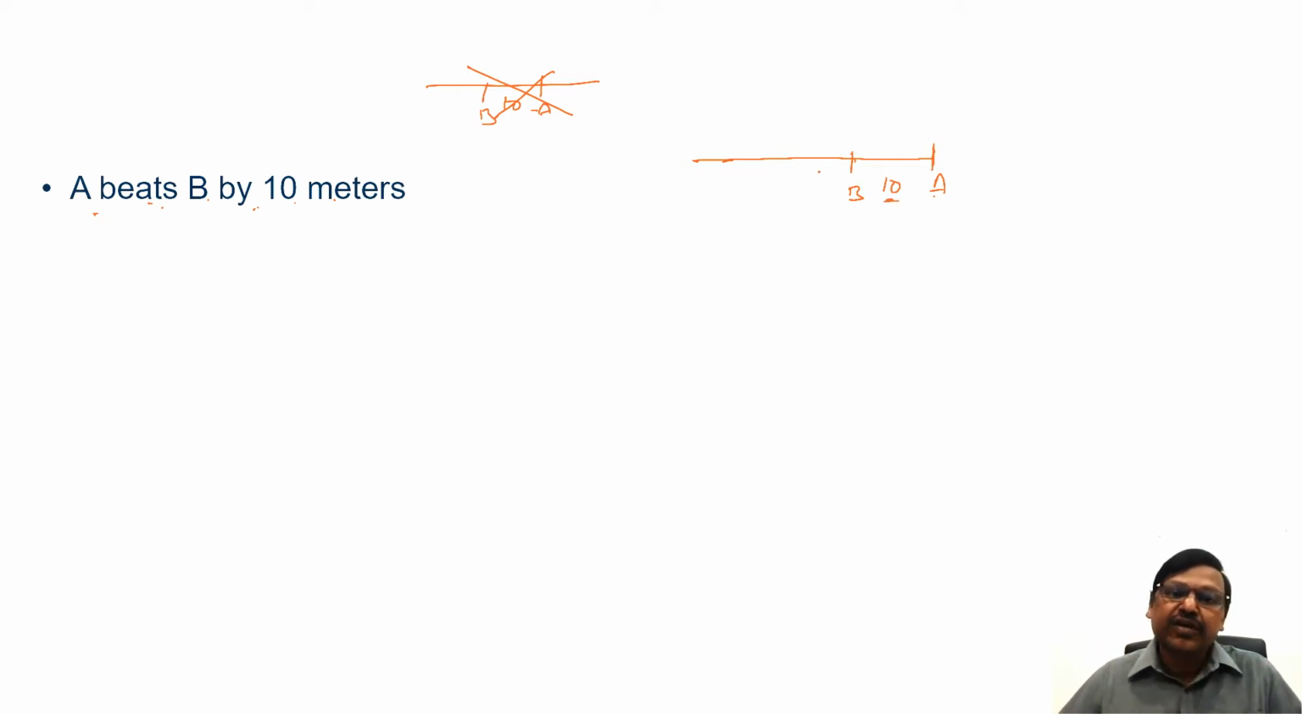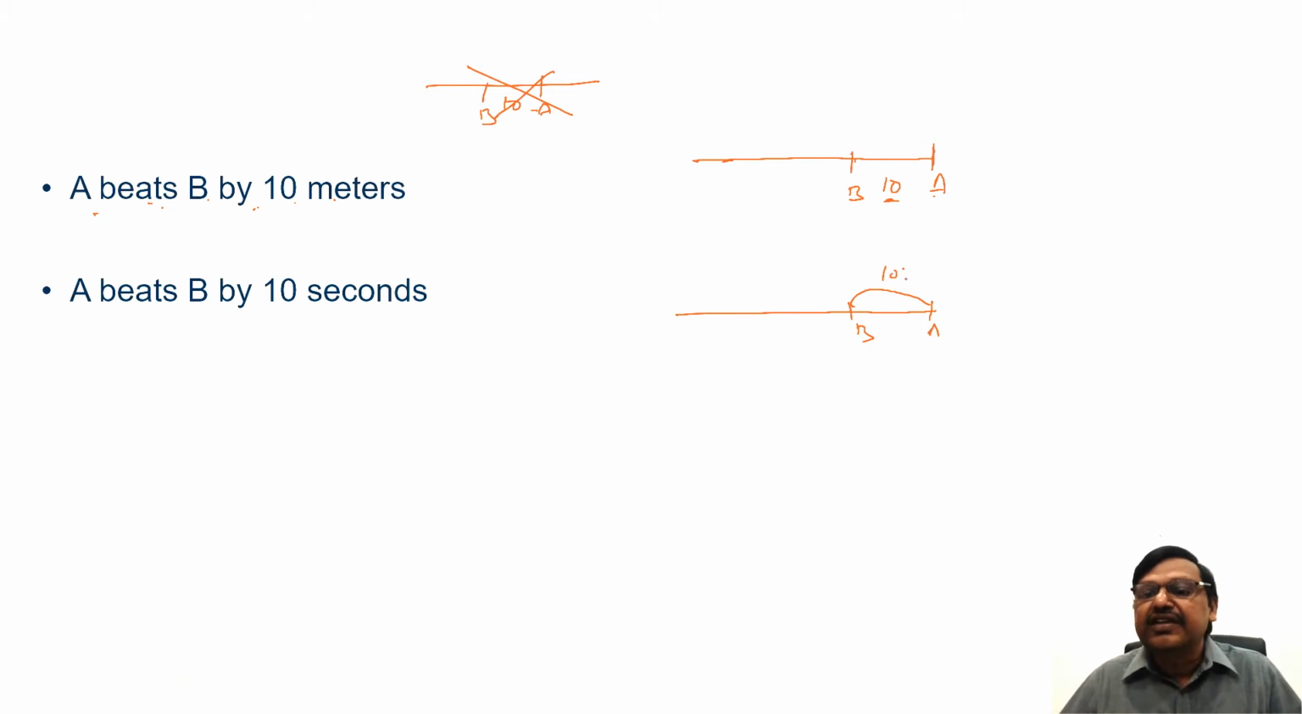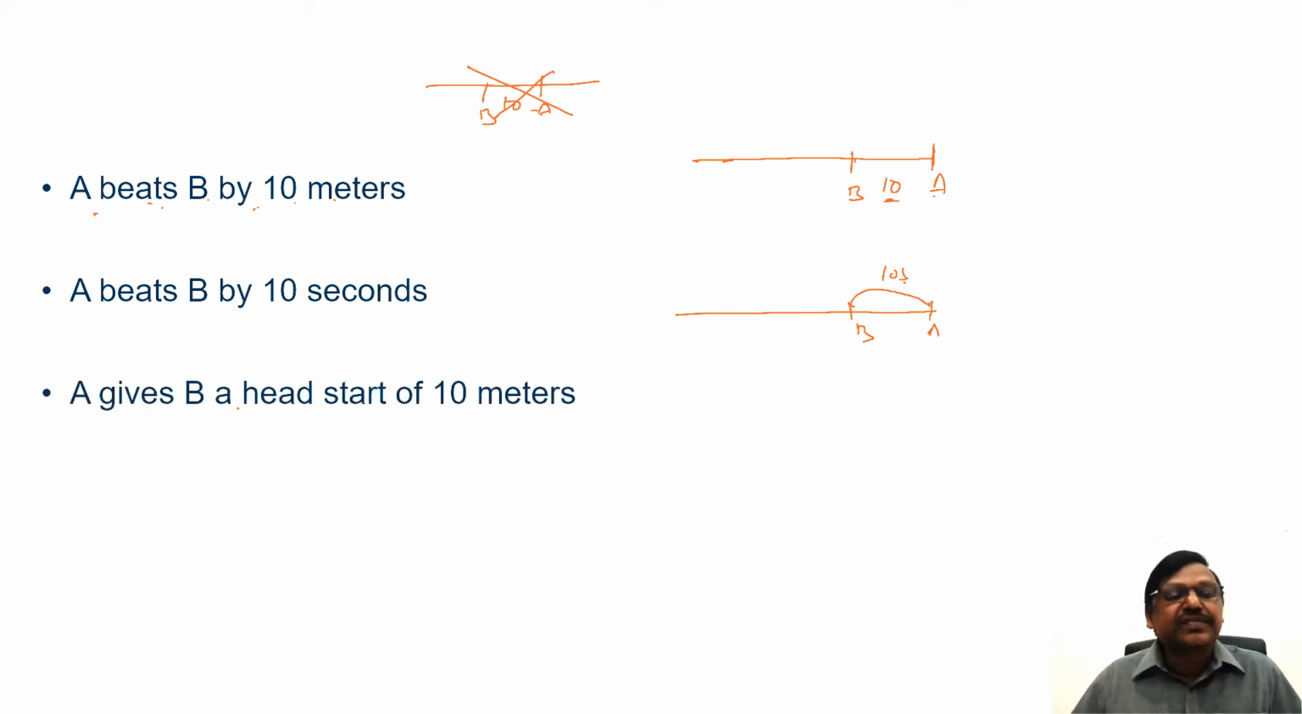Please remember that. Okay. Similarly, A beats B by 10 seconds means when A completes the race, B is somewhere behind. B takes another 10 seconds to complete the race. So B completed the race 10 seconds after A completed the race. Rather, A completed the race 10 seconds before B completed the race. Right?